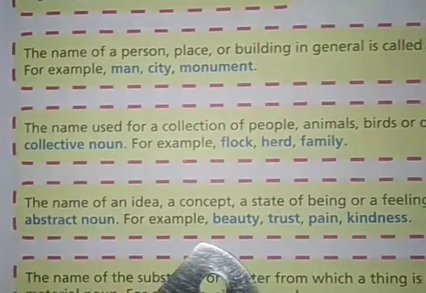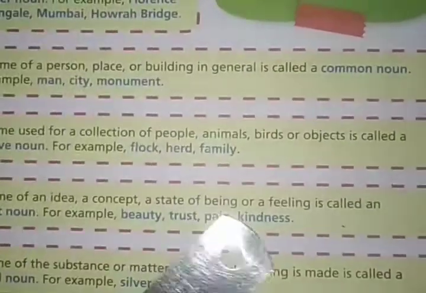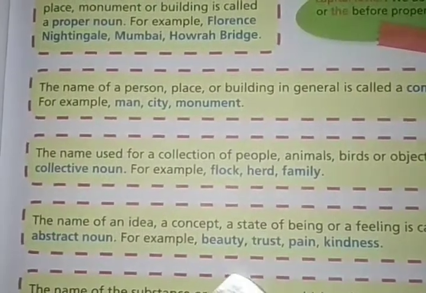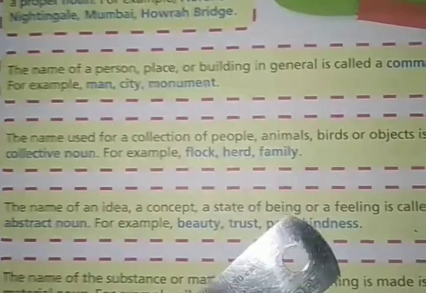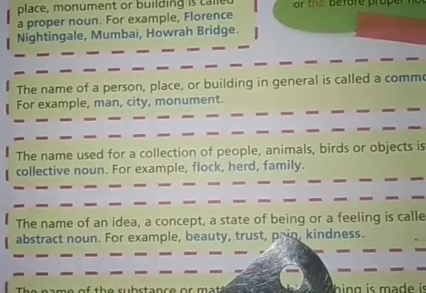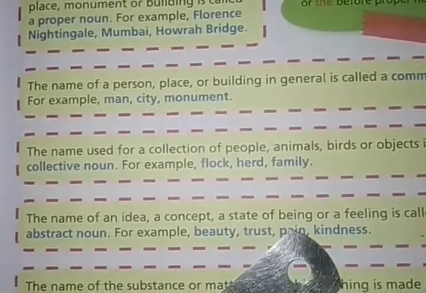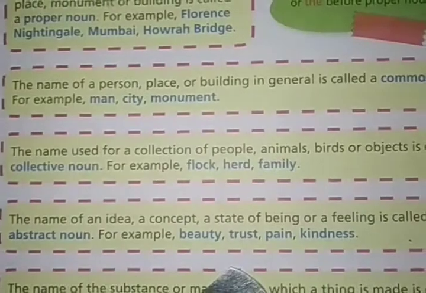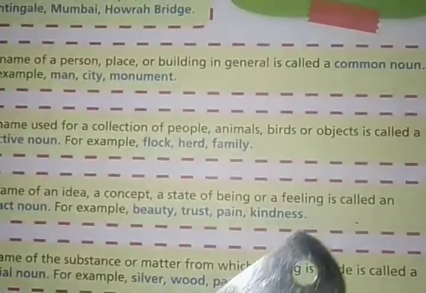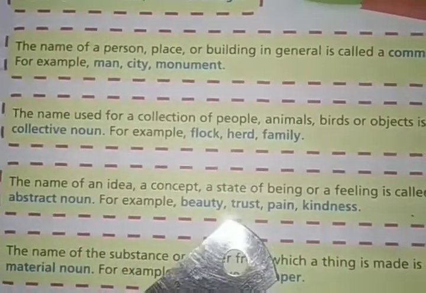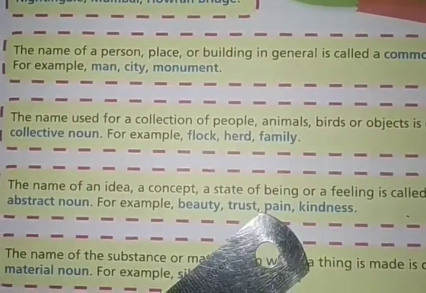Next one is abstract noun. The name of an idea, a concept, a state of being or a feeling is called an abstract noun. State of being means a thing, how it is. Okay, state of being, like how it is. Or a feeling, name of a feeling is called an abstract noun. For example, beauty, trust, pain, kindness.